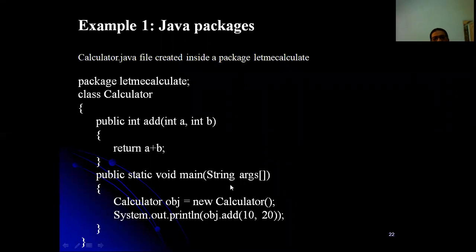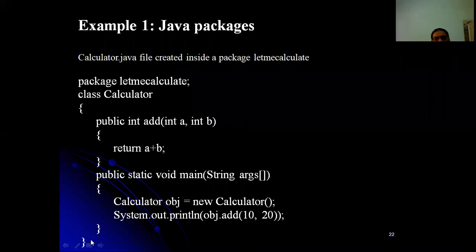Here we create an object for this Calculator class, Calculator object is equal to new Calculator, allocating memory for this object. Via this object we call the add function by passing actual values 10 and 20. The sum is returned and it will be displayed.